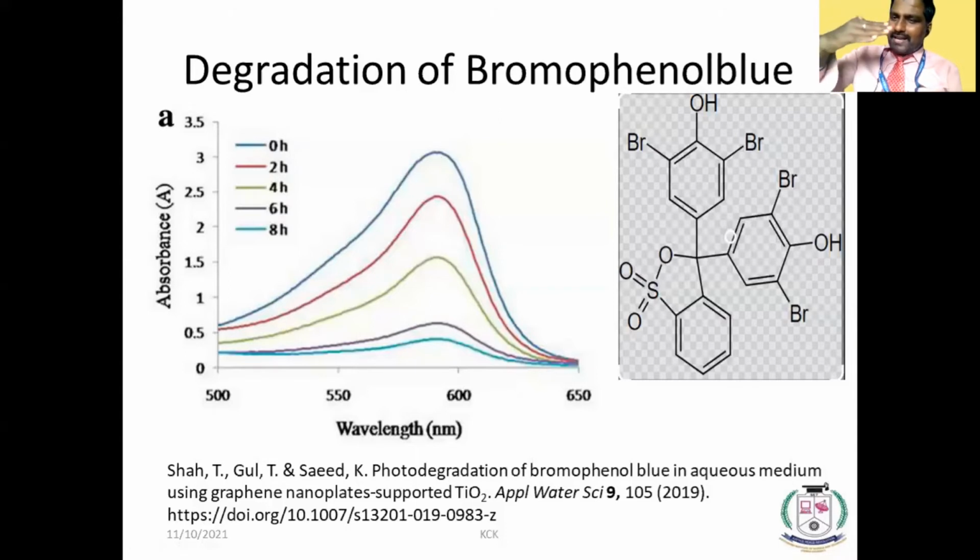For 4 hours, again, it is coming down. For 6 hours, again, it is coming down. For 8 hours, again, it is coming down. That means absorbance is coming down, means what? The molecule is degrading. The concentration of bromophenol blue is coming down. This is an indication that the molecule is undergoing degradation. That is the confirmation we get from UV visible spectroscopy.